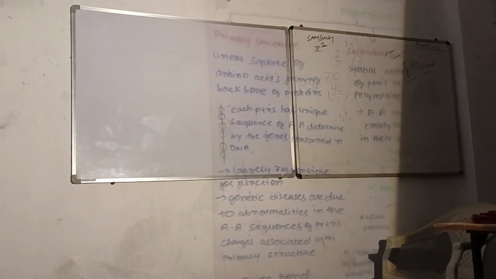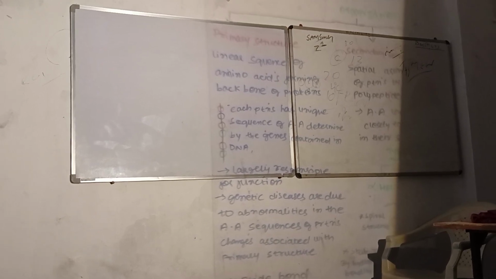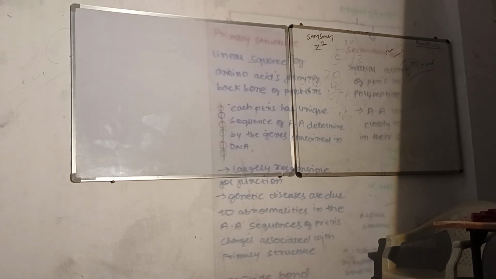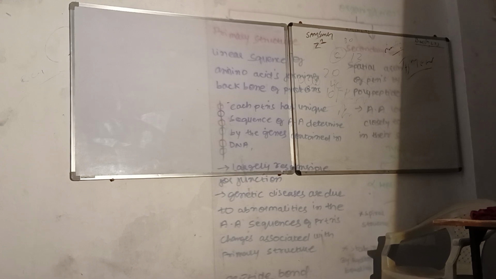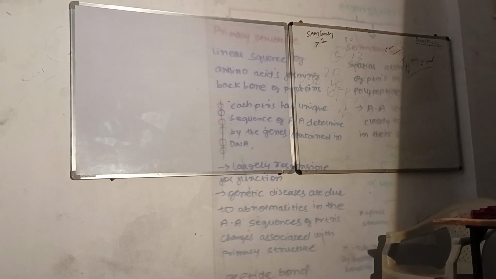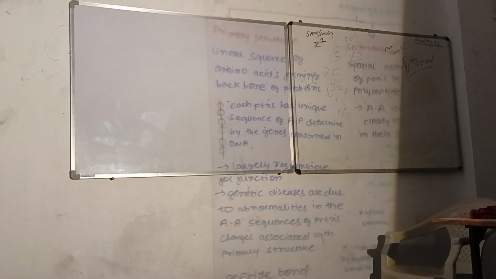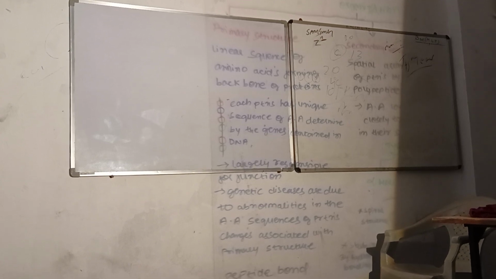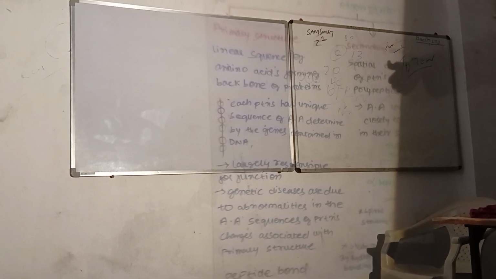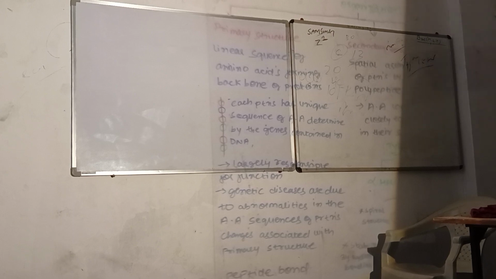कौन से प्रोटीन में कौन से amino acids कौन सी sequence में रहेंगे, that determination is happening with the help of your DNA. DNA decides the sequential arrangement of the amino acids, what type of amino acid sequence will be in which protein. So each protein has a unique sequence of amino acids, determined with the help of DNA. DNA is guiding the sequential arrangement of the amino acids.